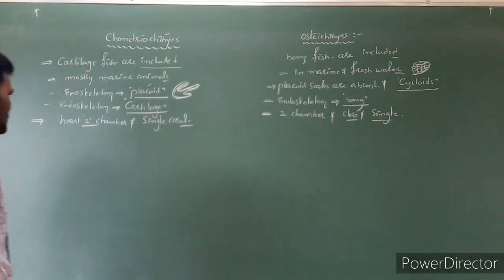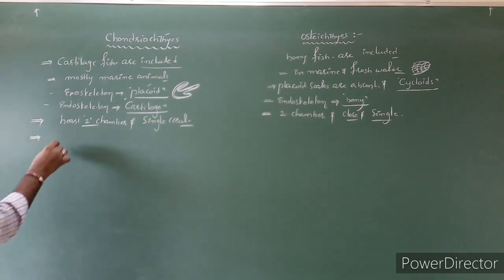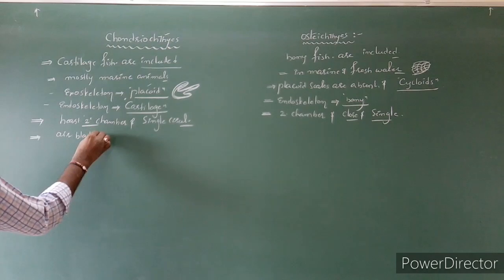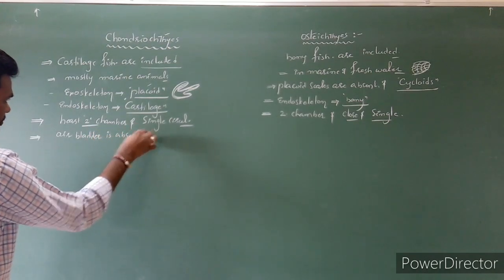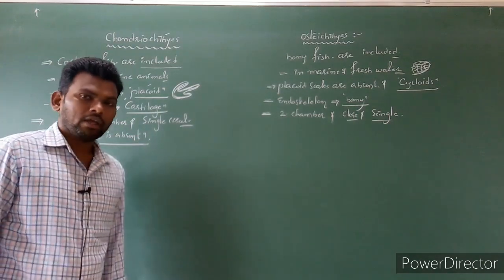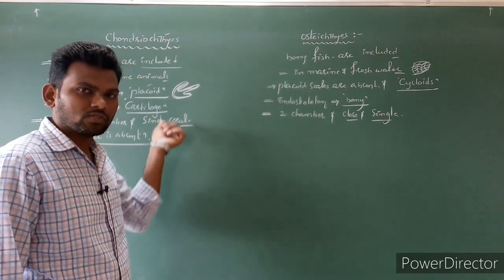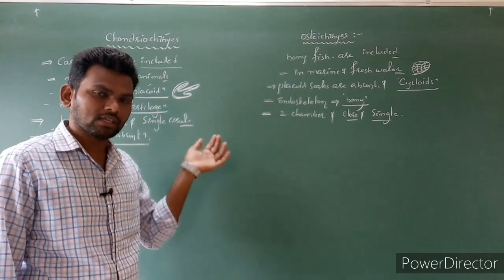Clear? Next, in Chondrichthyes generally the air bladder is absent. So what is the use of the air bladder? Due to the absence of the air bladder, these fishes have to swim constantly to avoid sinking.